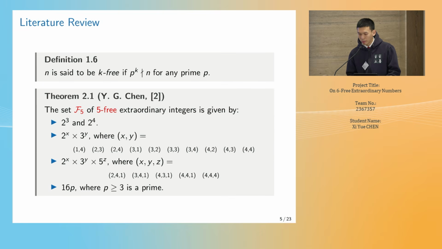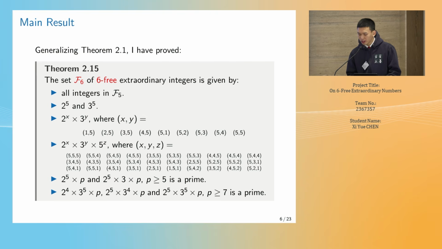In the main reference of my paper, Y.G. Ching generalized the result of square-free integers into 5-free integers. Here, 5-free integers means all integers which are not divisible by any fifth power of any prime. The main result of Y.G. Ching's paper is the list of all 5-free extraordinary integers, as stated in Theorem 2.1. It inspired me the most. I wonder if I can take it further.